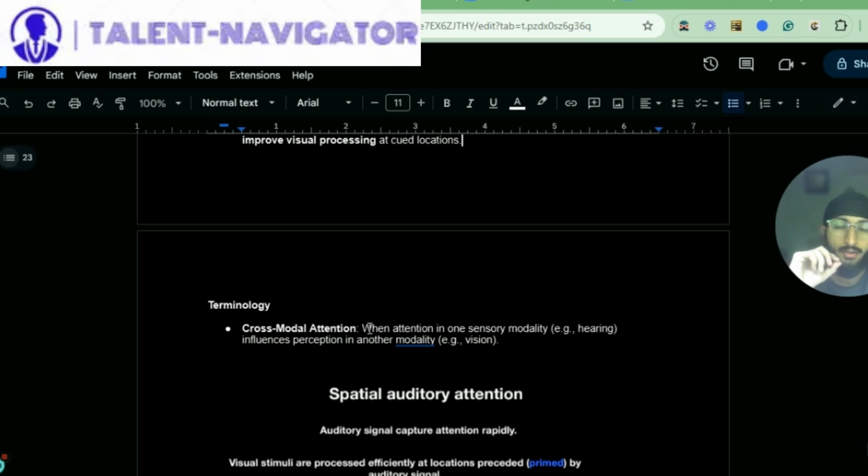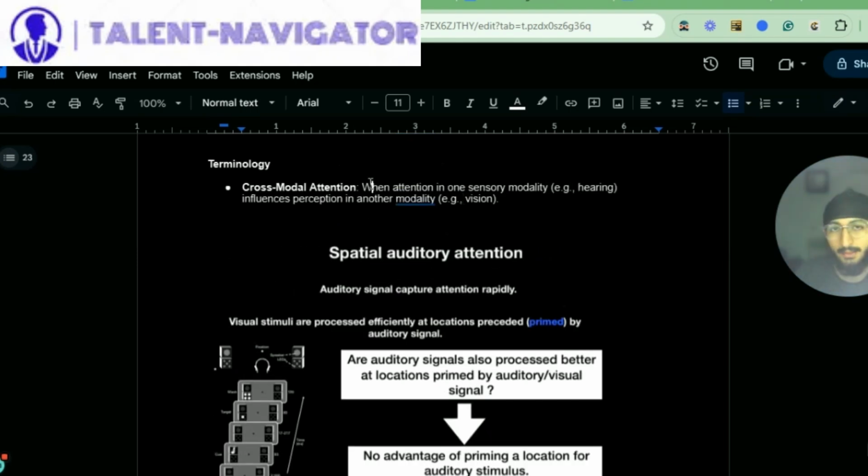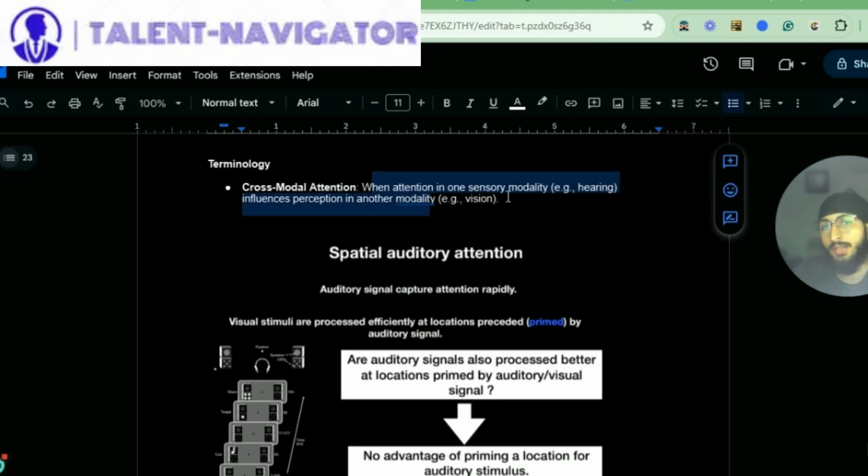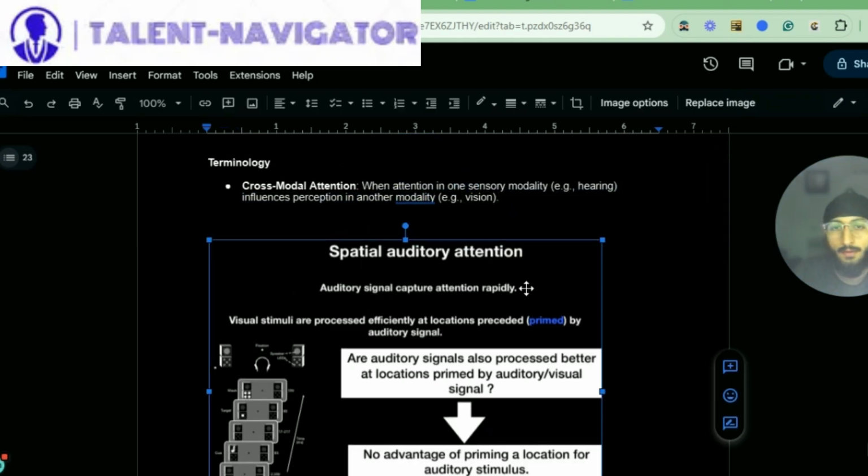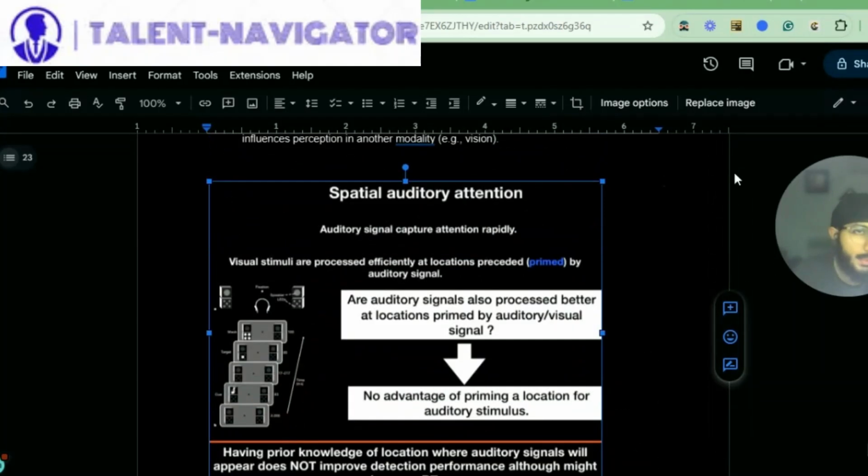Terminology: cross-modal attention, when attention in one sensory modality, for example hearing, influences perception in another modality, for example vision. So basically, attention in one sensory modality, hearing, influences perception in another one, like vision. Okay, so that's it for this video. We'll be covering the rest in our next video.